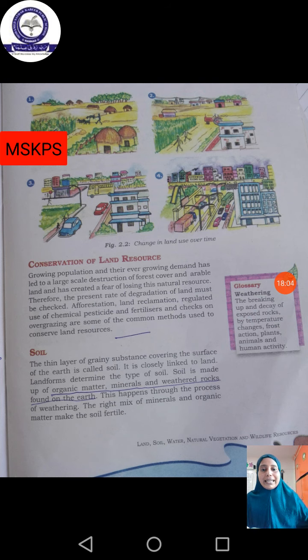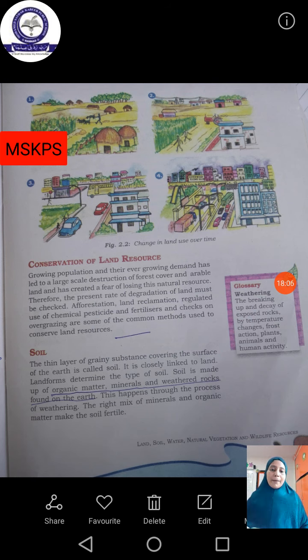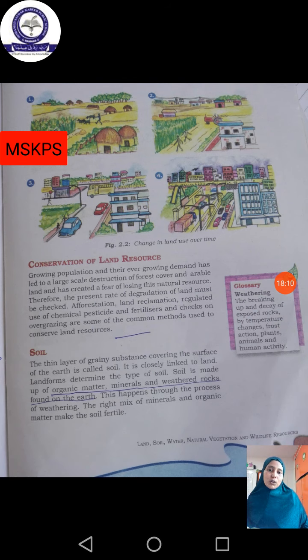Then land reclamation means we have to use that land again and again. This is for the agricultural purpose. See, if in one season we are cultivating rice or something else, in the next season we will cultivate sugarcane, jute or something. Okay, we have to use it for many purposes. This is known as land reclamation.